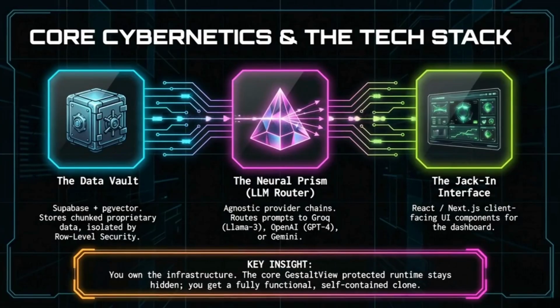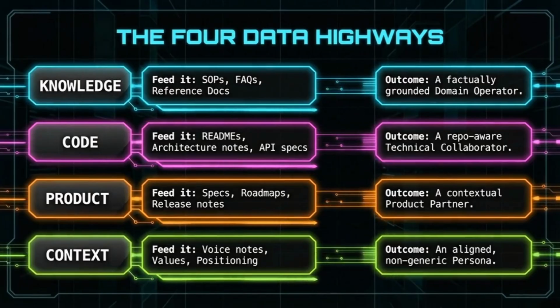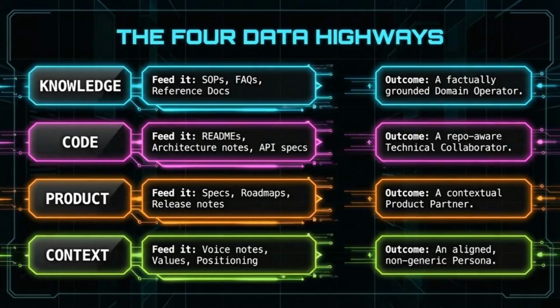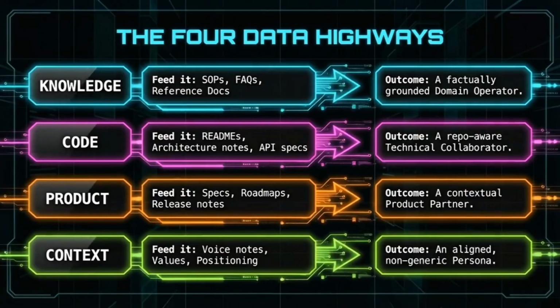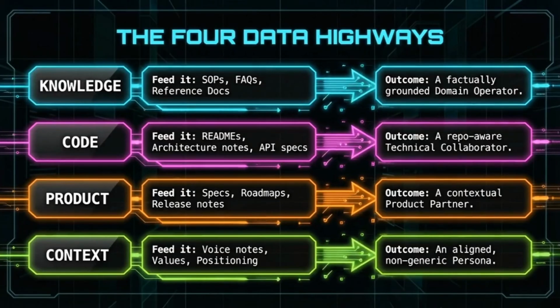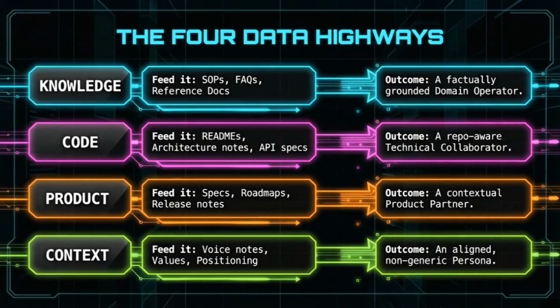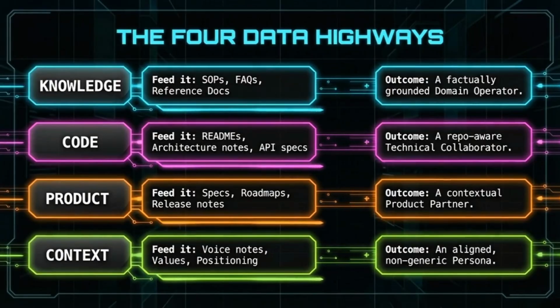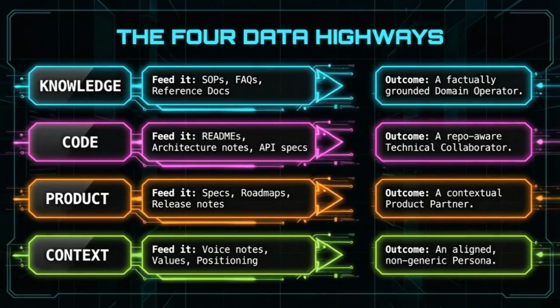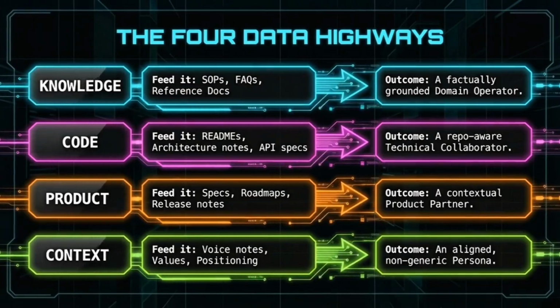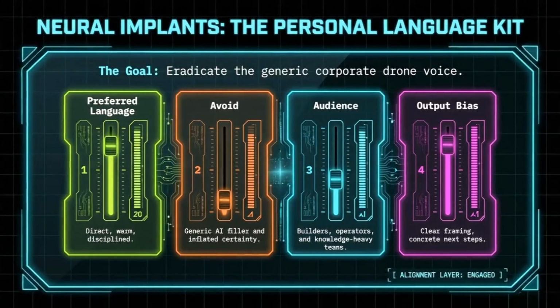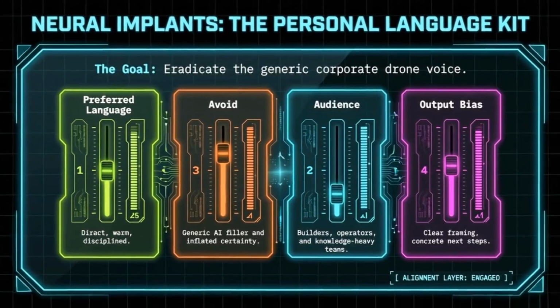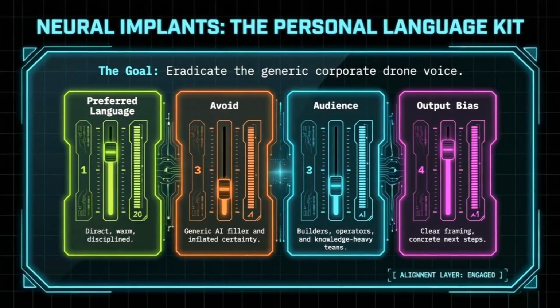React Next.js jack-in interface. You bring your own knowledge, and we slice it into beautiful 1,200-character fragments. We feed it through 4 glorious data highways to fix your life. Knowledge docs create a factually grounded domain operator. Code Readmes output a repo-aware technical collaborator. Product specs and roadmaps result in a contextual product partner. And context uses your voice notes to eradicate that generic corporate drone voice. We despise inflated generic AI filler.